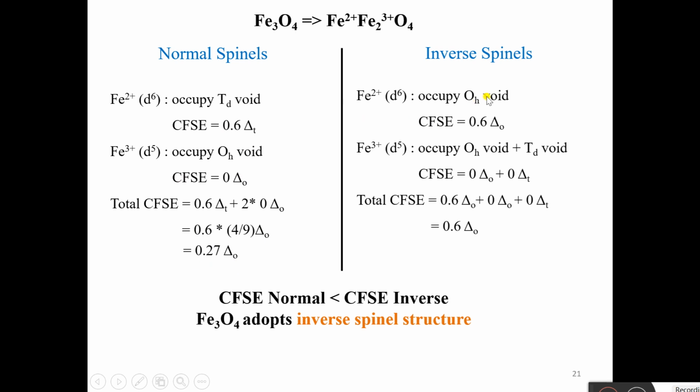In case of inverse spinel, Fe2+ ion occupies octahedral void. CFSE comes out to be 0.6 ΔO. Fe3+ with d5 configuration occupies octahedral and tetrahedral voids, half each. So CFSE is 0 ΔO plus 0 ΔT. We will add both the CFSEs and the CFSE comes out to be 0.6 ΔO. So this 0.6 ΔO is greater than 0.27 ΔO. The CFSE of normal spinel is less than the CFSE of inverse spinel. So Fe3O4 adopts the inverse spinel structure.